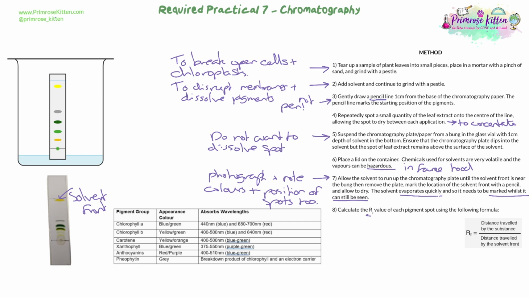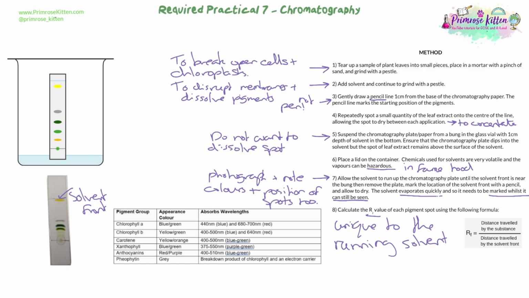So then the last thing we're going to do is calculate the RF values. Calculating the RF values of each pigment will allow us to hopefully try and identify what pigments we've got. The thing you have to remember is that they are unique to the running solvent. So the RF values we have calculated will be specific to the running solvent we use. If we use propanone, then these will be the values for our leaf tissue for propanone. They won't be able to be compared to other solvents because it will be different each time.